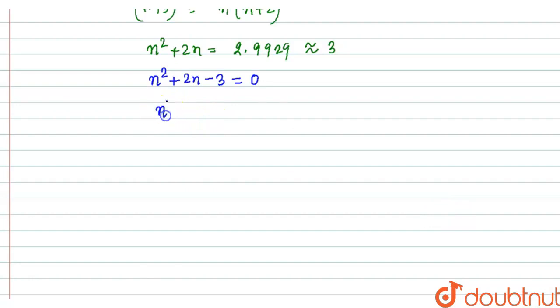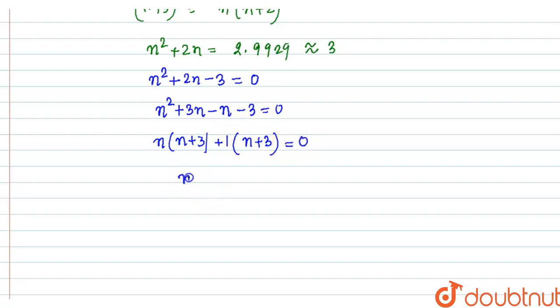So we can write this as n square plus 3n minus n minus 3 equals 0, right? n can be taken common here, n plus 3, and minus 1 can be taken common here, which will make it n plus 3, equals 0. Now n minus 1 into n plus 3 equals 0, right?